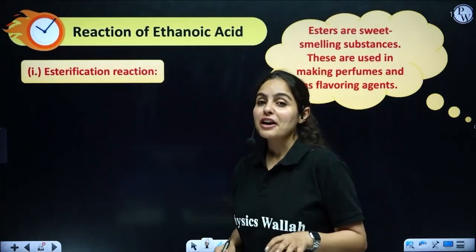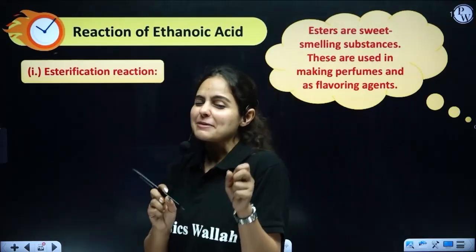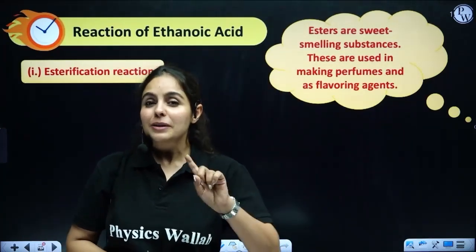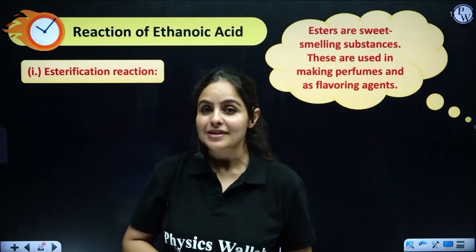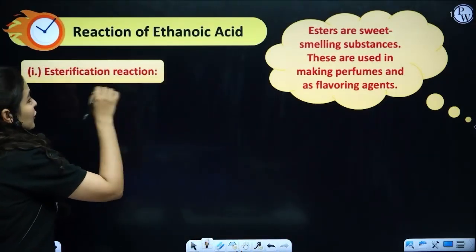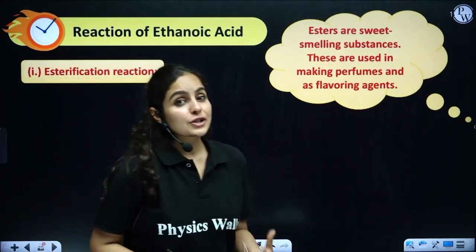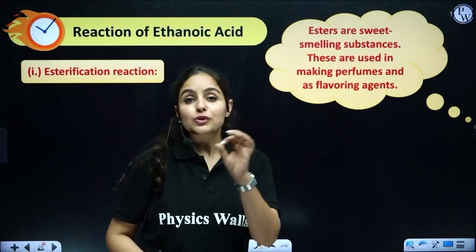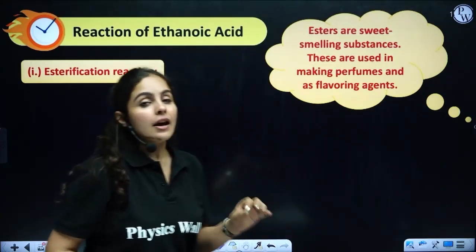Now it's time for us to jump onto some chemical properties of ethanoic acid. How does ethanoic acid actually behave towards other elements? So let's take a look. Starting with the esterification reaction. What does esterification reaction mean? And please mark it as very, very, very important. It comes for 3 to 4 marks directly.